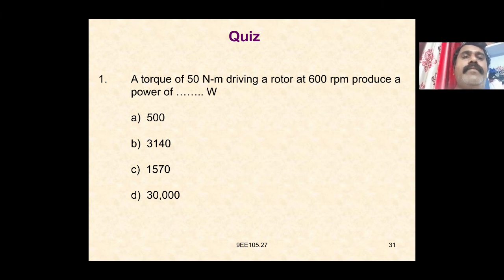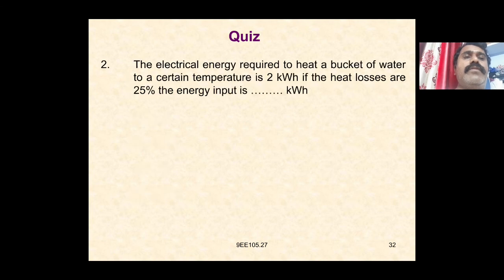We get the value, that is 3140 watts. Again, given the electrical energy required to heat a bucket of water to a certain temperature is 2 kilowatt hour, the heat loss as 25% of energy input is 2.67.